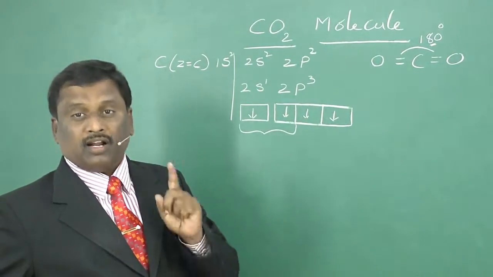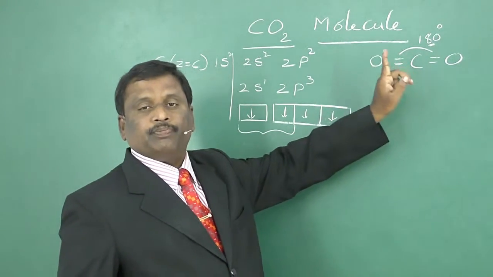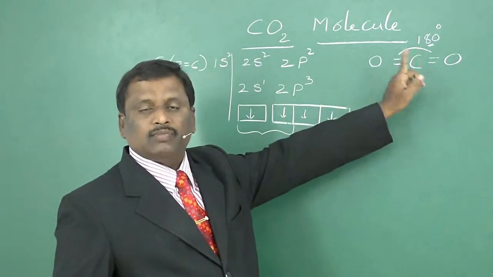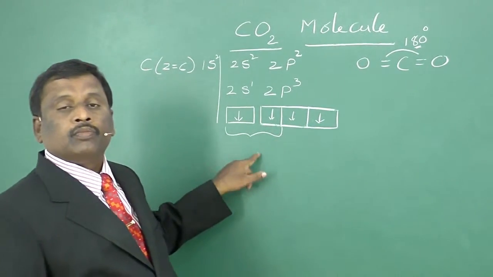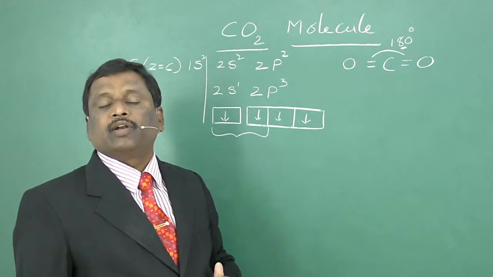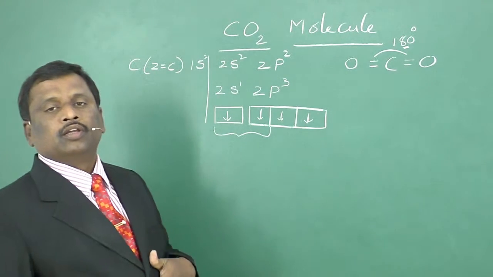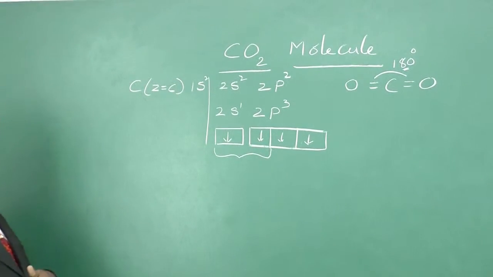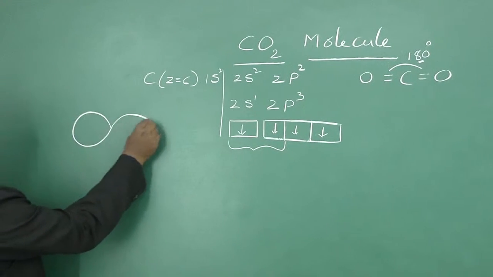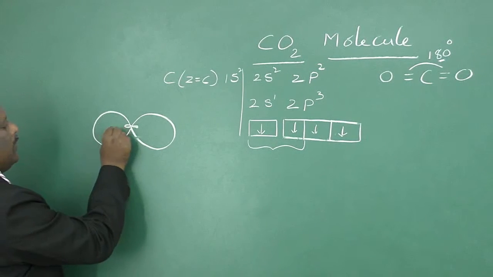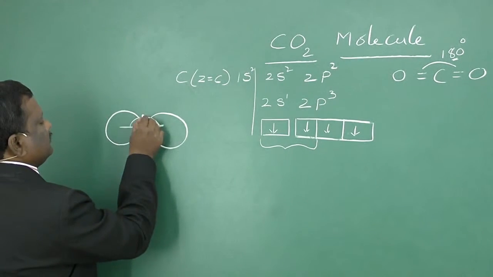Since the other 2p orbitals are not involved, for that reason only this molecule is in linear shape. That is the reason. Why is this molecule linear? A linear molecule is possible only when one s orbital and one p orbital take part in hybridization. Now, if that happened, what is the position of carbon in the CO2 molecule? When carbon is involved in sp hybridization, you will have two sp hybrid orbitals which are in a linear shape with an angle of 180 degrees.